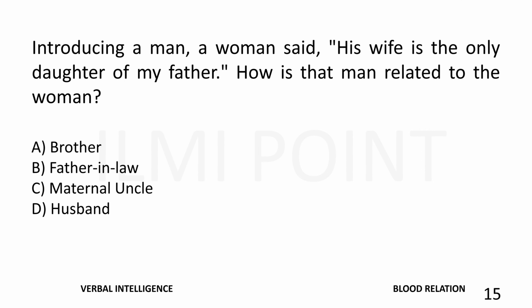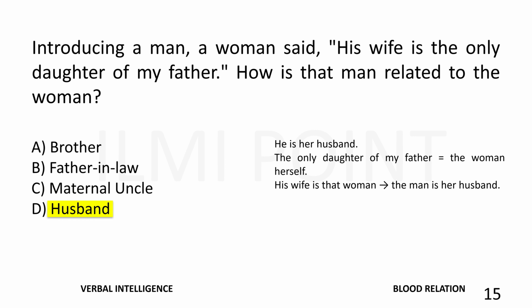Introducing a man, a woman said, "His wife is the only daughter of my father." How is that man related to the woman? The right answer is husband. He is her husband because the only daughter of my father is equal to the woman herself. His wife is that woman. The man is her husband.